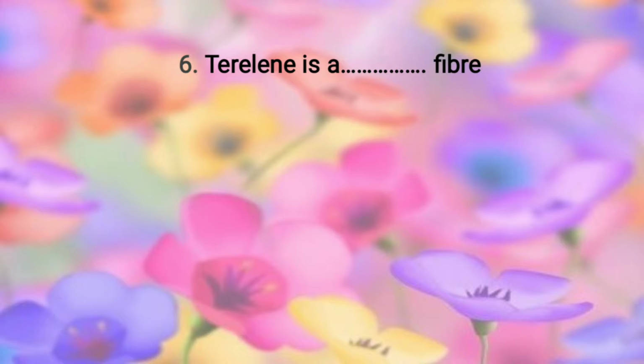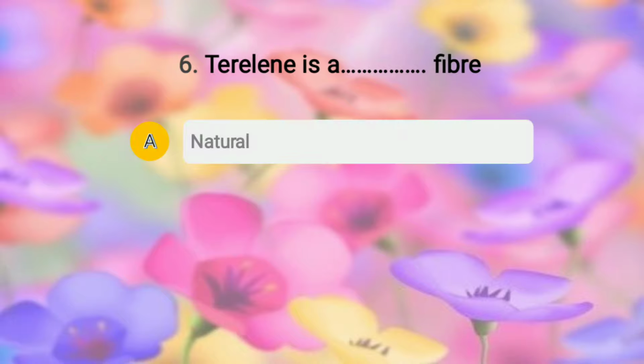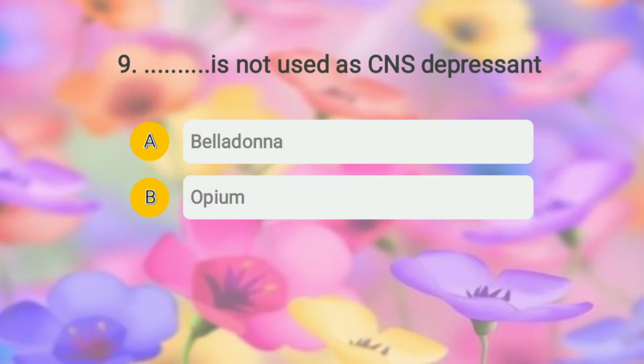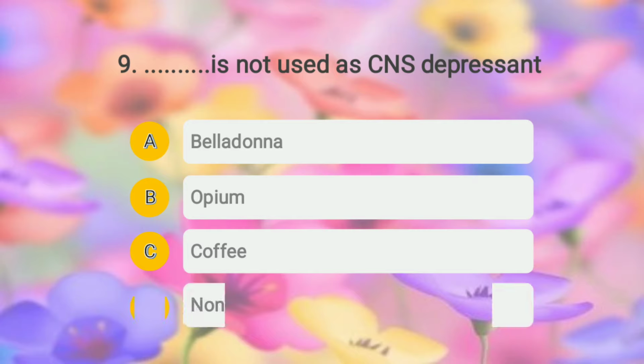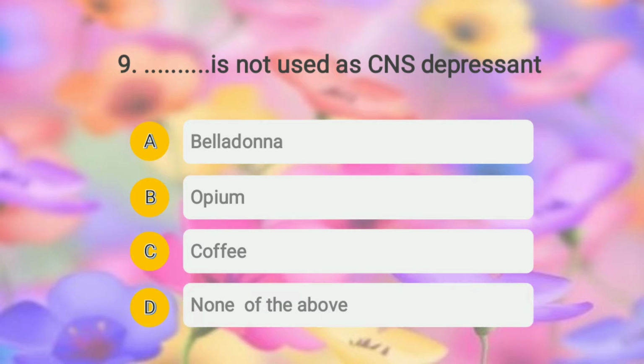The question is, dash is not used as CNS depressant, and the options given are A, belladonna; option B, opium; option C, coffee; and option D, none of the above. So the right answer of this question is option C. Coffee is not used as CNS depressant, it is a mild CNS stimulant. Okay, moving to question number 10.